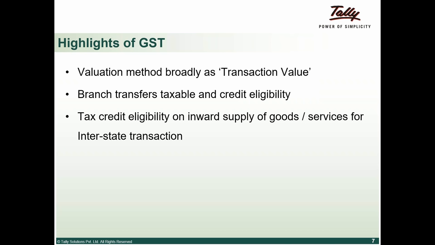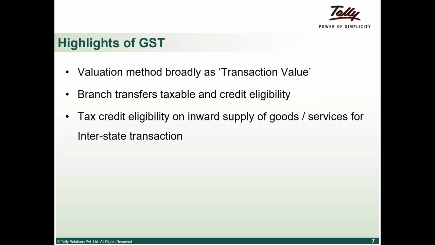Okay, the other important thing. Now this is another area where the cascading effect is going to get eliminated. Currently, for all interstate trade, CST is charged, on purchase or sale. So when I am buying material, let's say I am in Karnataka and I am buying material from a supplier in Maharashtra, CST is going to be applicable. So what is the CST that is going to be applicable? CST as per the prescribed rate in Maharashtra, whatever is the scheduled rate prescribed for that particular item, that rate is going to be applicable.